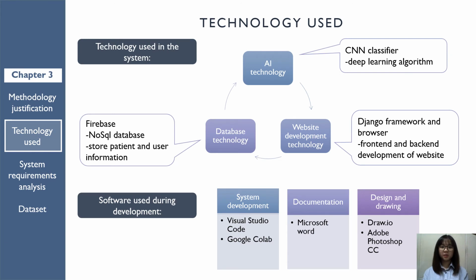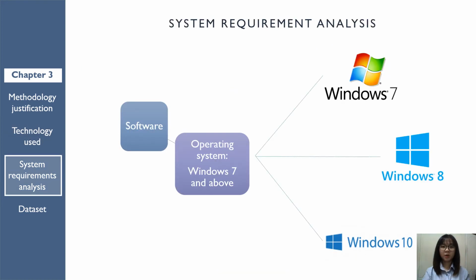Part 2 of Chapter 3 is about technologies used. Technologies used in the system include AI technology, website development technology, and lastly database technology. Software used during PSM 1 is varied. For example, Google Colab is used for running code, Microsoft Word is used for documentation, and Draw.io is used for drawing various diagrams. System requirement analysis is divided into two categories, which are software and hardware.